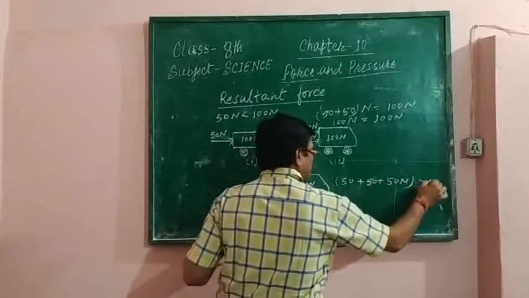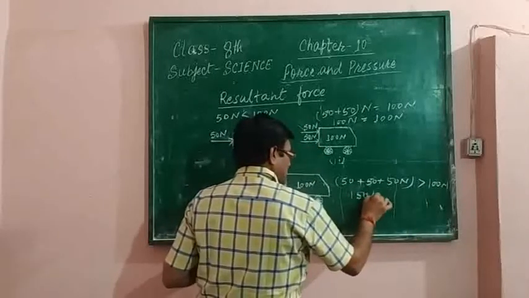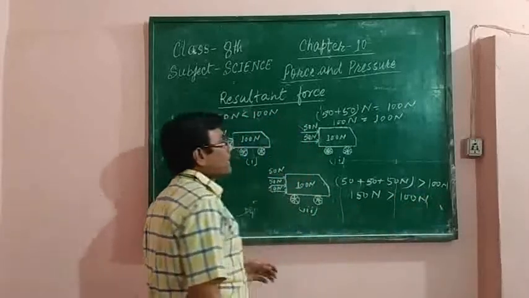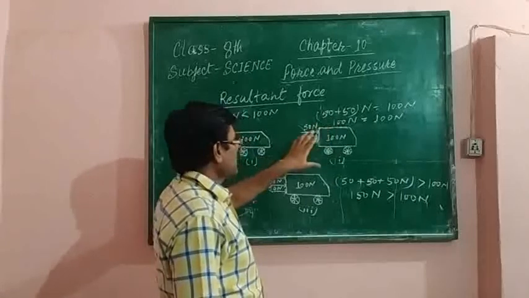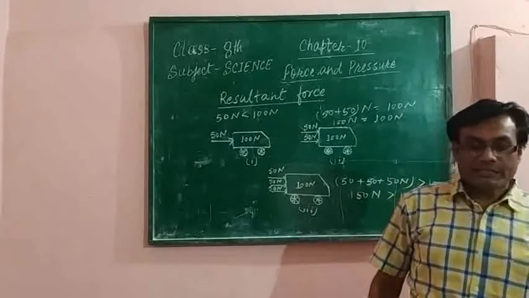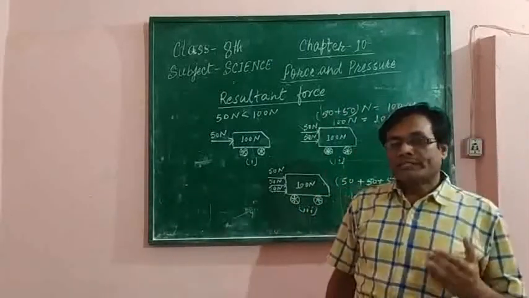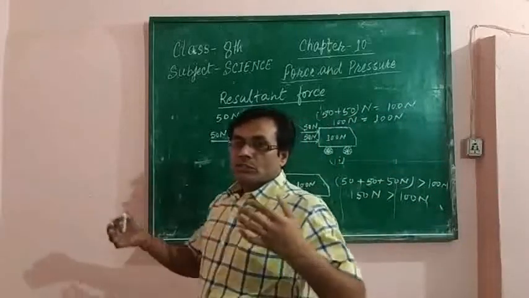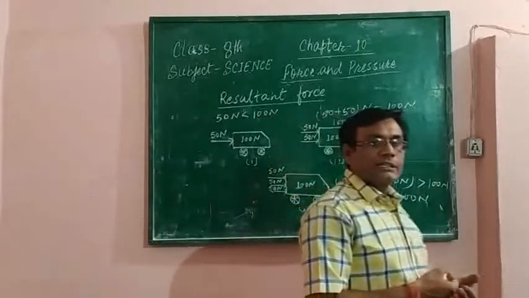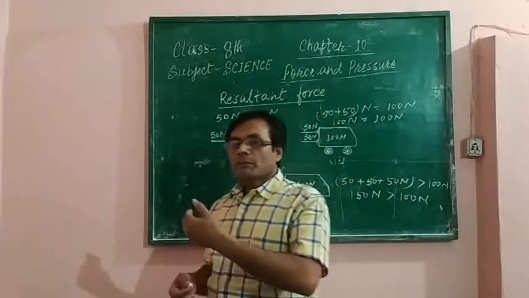That is greater than the 100 Newton force, and thus this 150 Newton force is called the resultant force. The resultant force is the force which is the sum of different forces applied on a body.